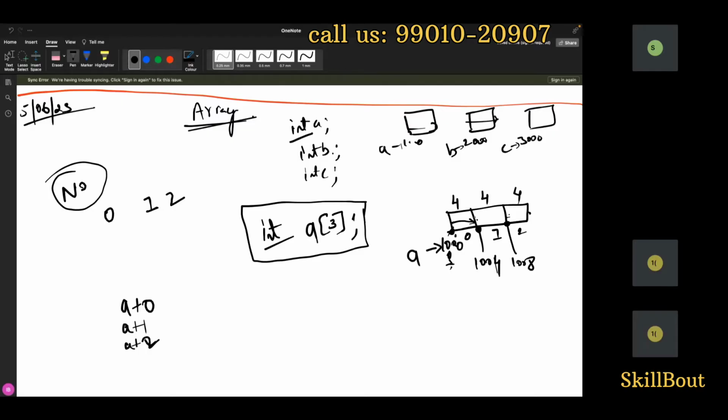Even in C language you can also go for -1. Sir, is -1 this side? Yes, sir, -1. If this is 1000, this will be 996. This will be 996. Right?